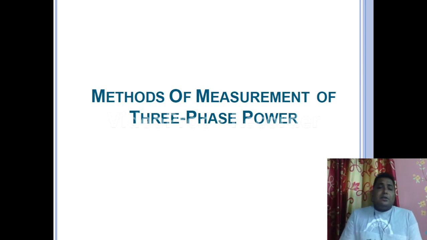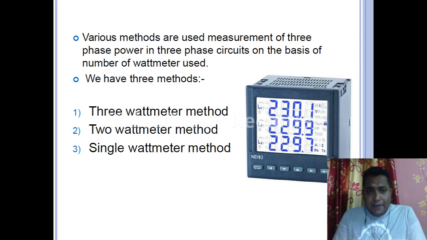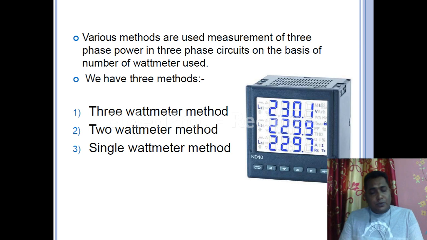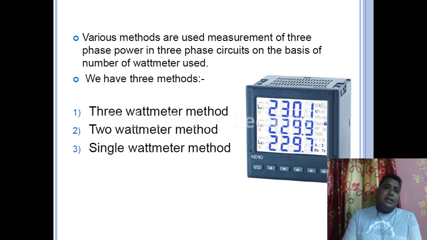Okay, so now we are going to see what methods we have for the measurement of power. Various methods are used for measurement of three-phase power in three-phase circuits, on the basis of the number of wattmeters used. So we have basically three methods. What are the methods? 3 wattmeter method, 2 wattmeter method, and single wattmeter method.